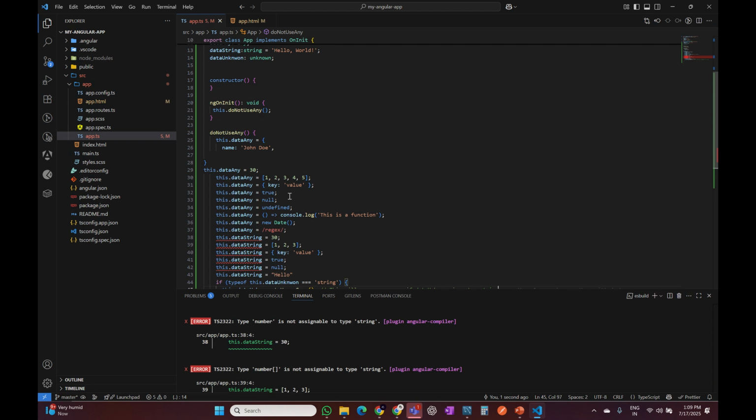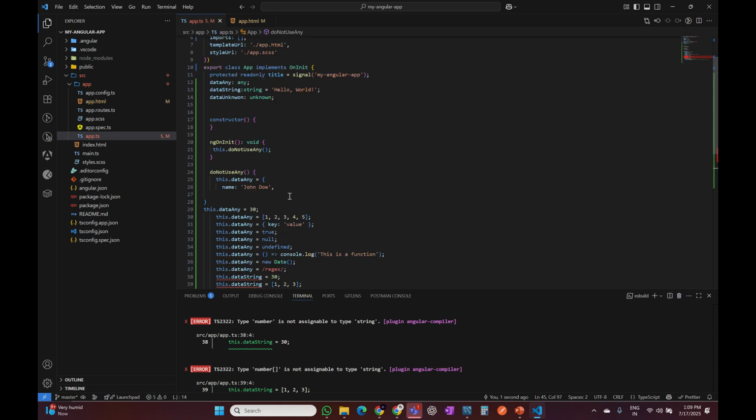I hope you have understood why we should avoid any in TypeScript, to keep TypeScript strongly typed and avoid bugs and unnecessary errors in our project.